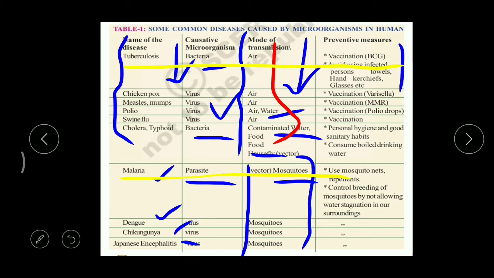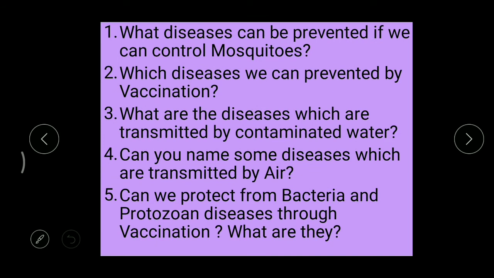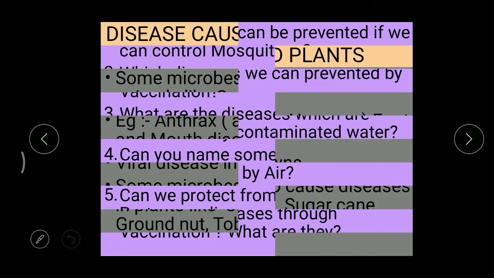So these are the two examples, tuberculosis and malaria, bacterial and protozoan diseases which can be controlled by vaccination. And that's it. Please go through these questions and the table, then very easily you can get the answers. Now come to the next topic.